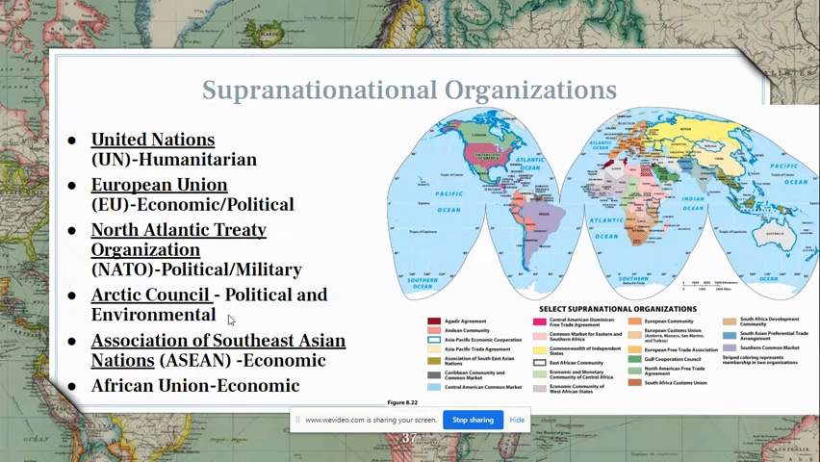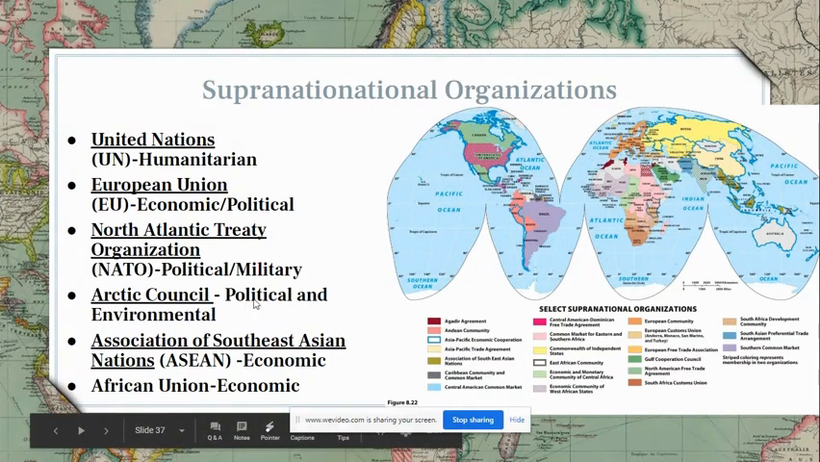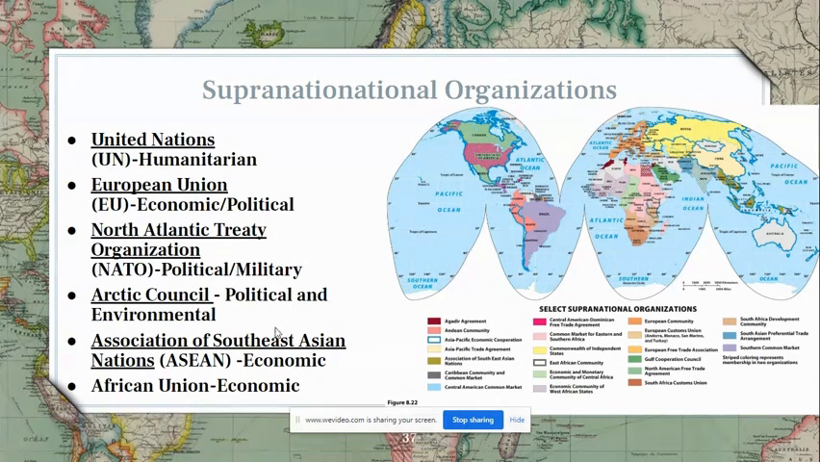The Arctic Council is a supranational organization consisting of 8 different countries and 6 indigenous tribes. And they're all Arctic countries. So the United States, Canada, Iceland, a number of countries, I can't remember the exact 8, but they're Arctic countries. And they work together to deal with some of the issues surrounding the Arctic, as well as environmental, global warming, climate change issues, but also are kind of like that political organization that fights for the interests of the Arctic countries and indigenous tribes.